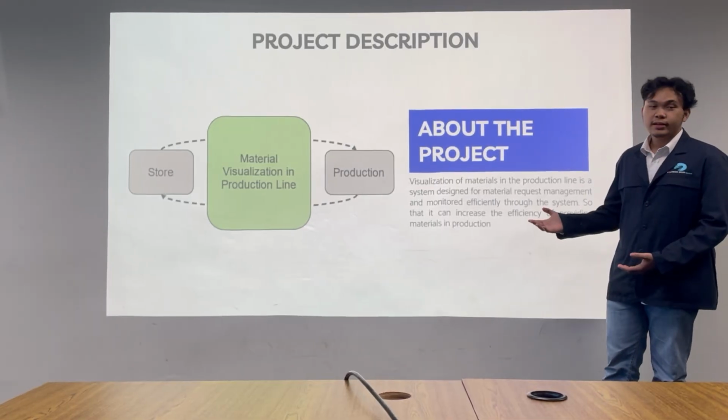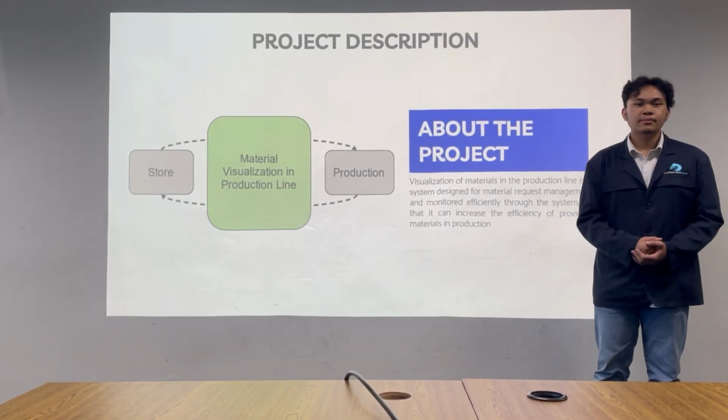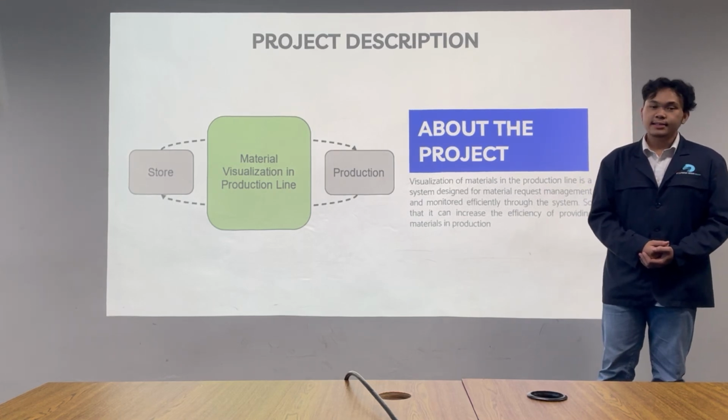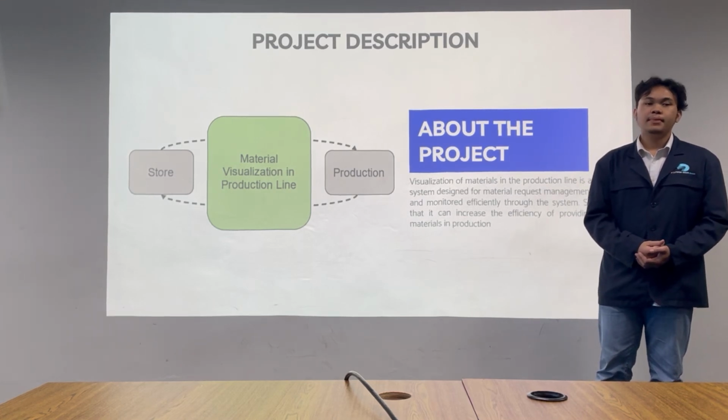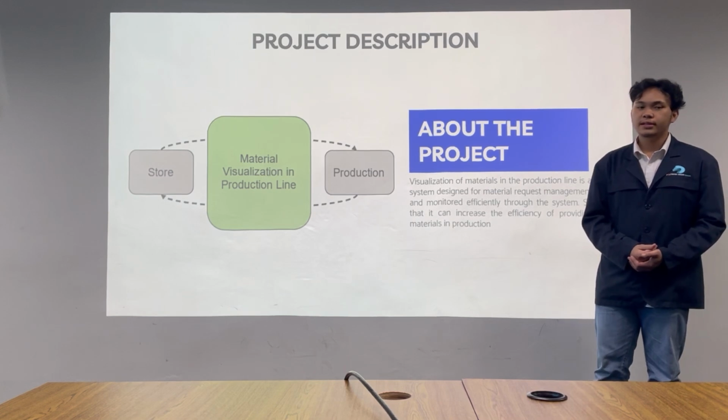So this is our project description. Visualization material in the production line is a system designed for material request management and monitoring efficiently through the system.